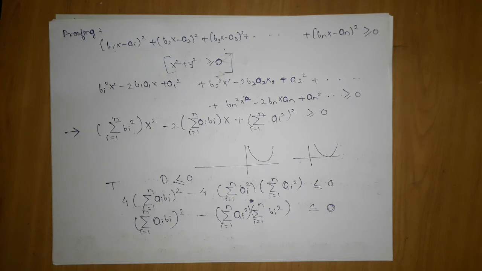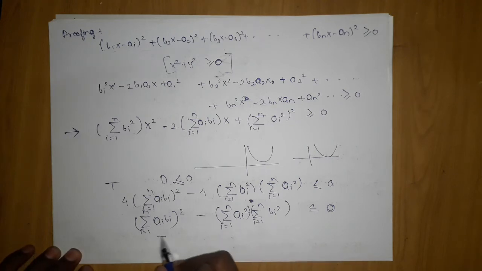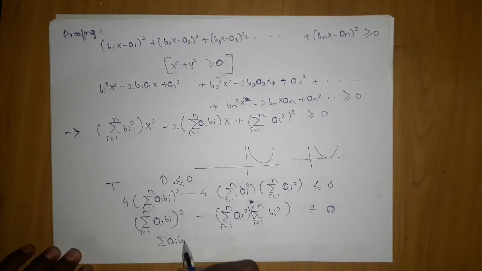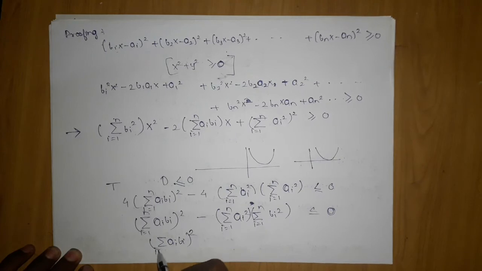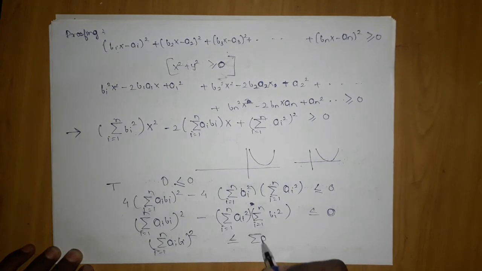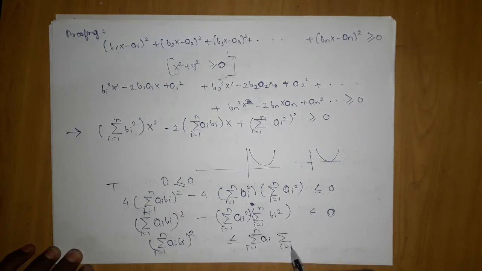Now here we will take this to that side, which will give me summation ai bi, the whole square, i equals 1 to n, is less than or equal to summation ai square, i equals 1 to n, into summation bi square, i equals 1 to n.